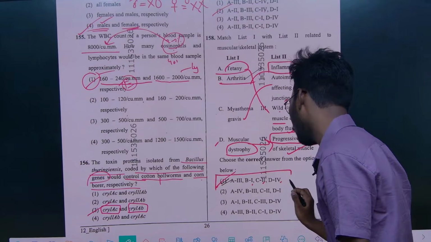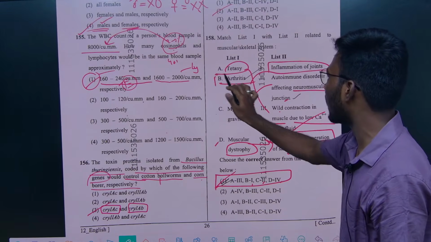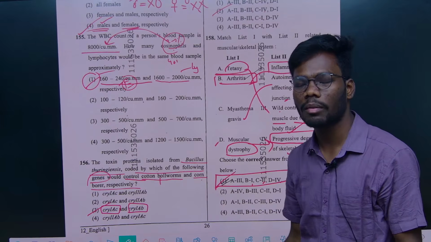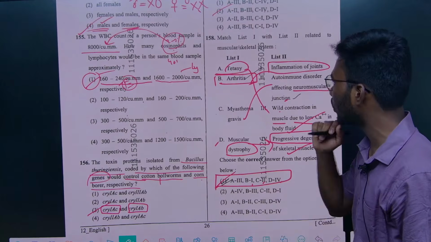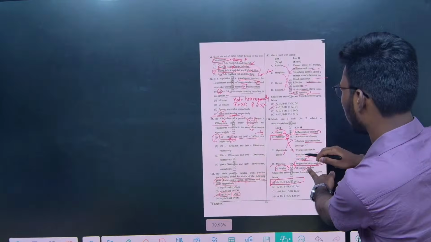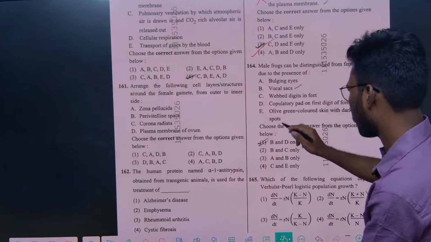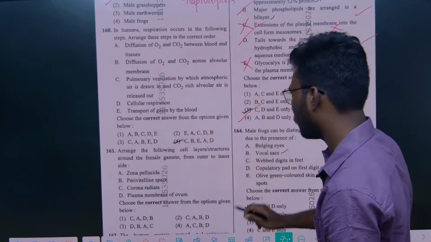So the option is option 1. If you remember, arthritis is generally because of joint pains, inflammation of the joints. That will help you solve this question. I hope all these questions are done, so we'll move on to the next slide. Yeah, 159 was done, and now 160.